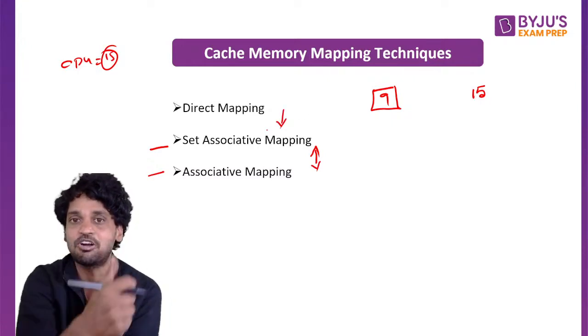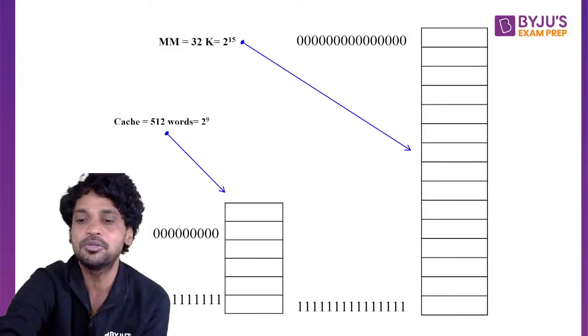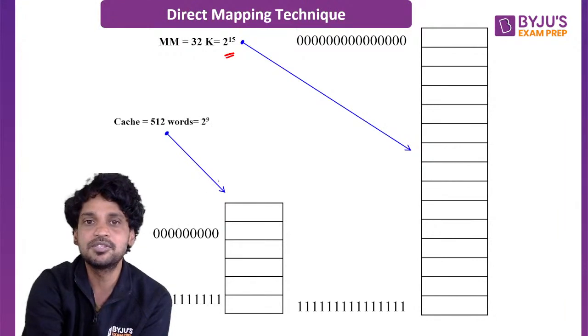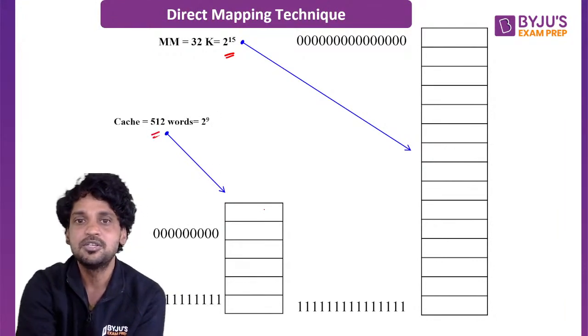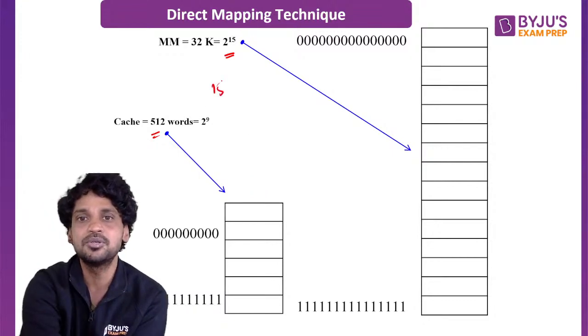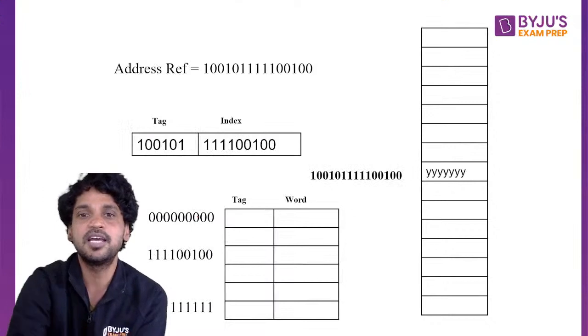Direct mapping has a shortcoming. That is the reason why we went for set associative mapping. Let me show you this. Main memory is 15 digits, cache memory is 9 digits, 512 words. So let us say the CPU sends a 15-digit address. How can it be located in the cache memory? Go through the direct mapping technique.